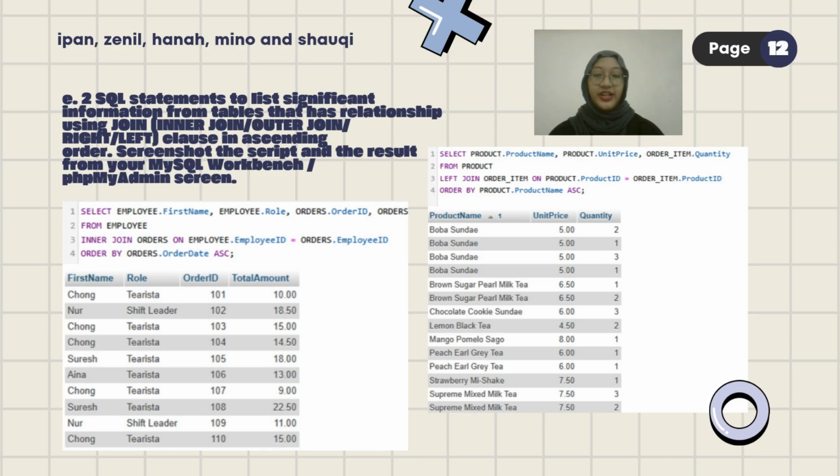The second query uses a left join to combine the product and order item tables using the product ID. It displays the product name, unit price, and the quantity ordered. The results are sorted alphabetically by the product name.